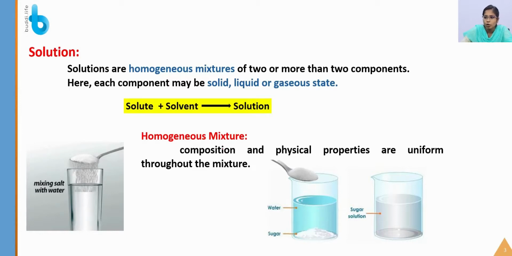We already saw what is a homogeneous mixture. Let us see an example of a homogeneous mixture: mixing salt or sugar with water. What will happen when you mix salt or sugar with water? It will get dissolved. So the color of the water will be transparent, right? When you add the sugar or salt and dissolve it, it will be transparent only, right? So this is an example of a homogeneous mixture.